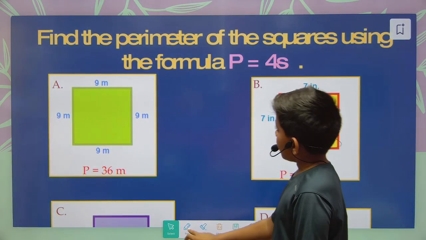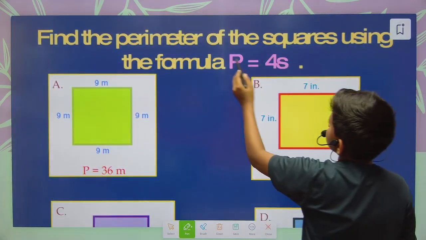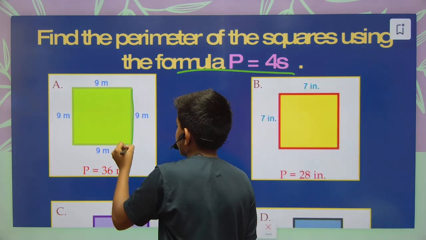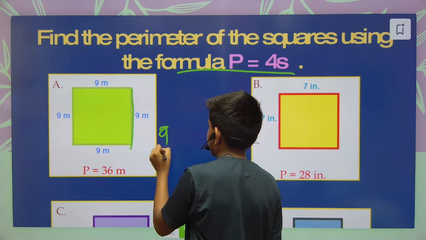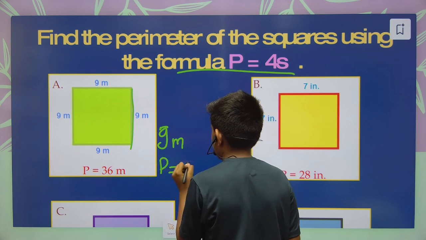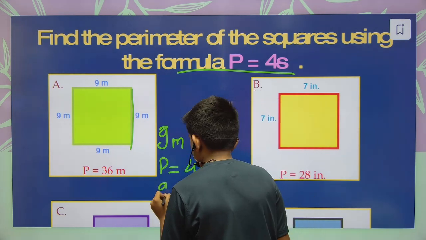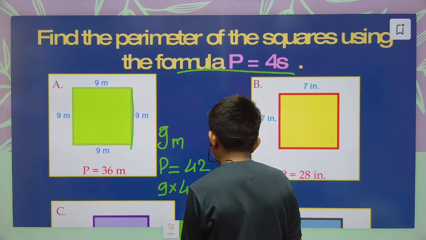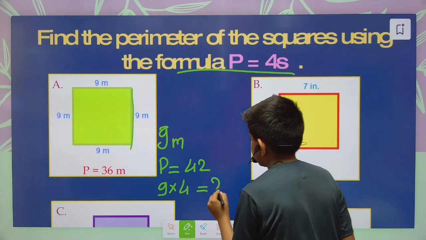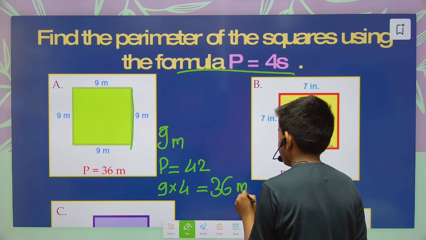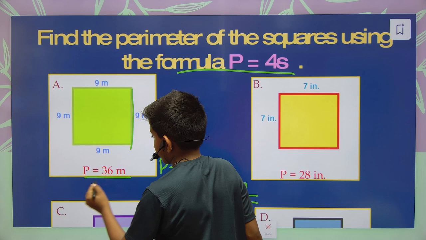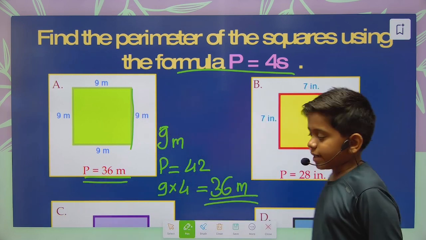Next, now we have to find the perimeter of the square using the formula P is equal to 4s. Now here the one side is 9 meter, so here 9 meter we will write, and next we will write the formula P is equal to 4s. 9 into 4, that is 9 ones are 9, 9 twos are 18, that's 27, 9 fours are 36. 36 meter. So here the answer is 36 meter, which is the perimeter of this square. Yes, we have got the correct answer. So like this you have to write the answers.